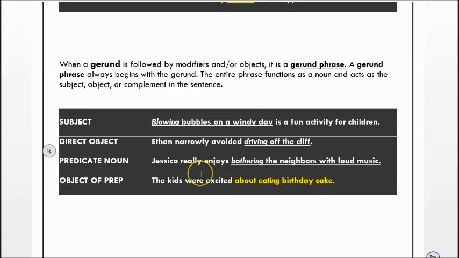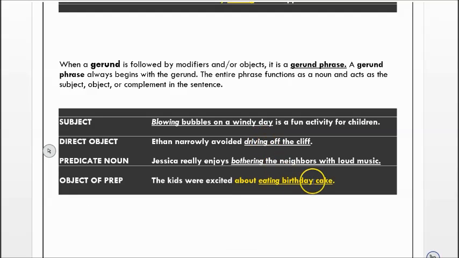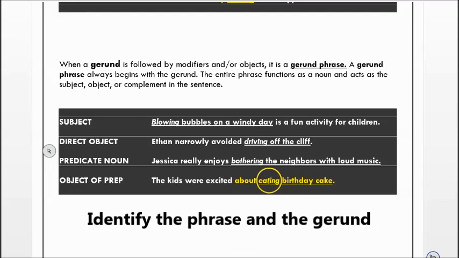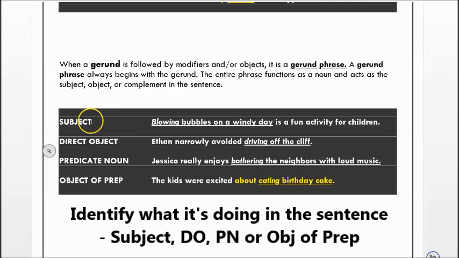For your homework, what I would like you to do is write a sentence that includes a gerund phrase. Not just a gerund, but a gerund phrase. I want you to identify the phrase in your sentence. I want you to identify the gerund itself. You can see how I've italicized the gerund and then underlined the phrase. So I want you to identify the gerund itself, the whole entire phrase, and then tell me what it is acting as. Is it the subject in your sentence? Is it the direct object? Is it a predicate noun? Or is it the object of a preposition?